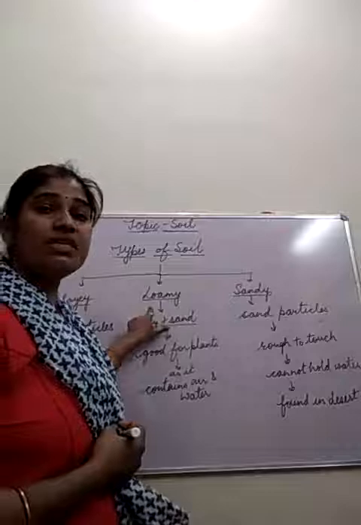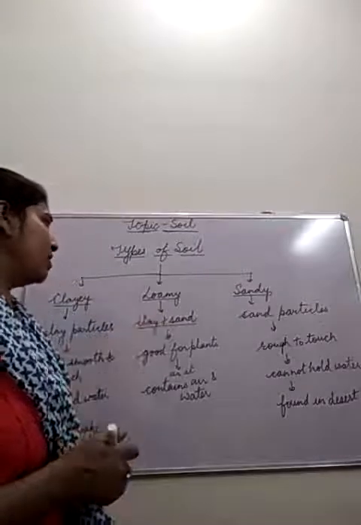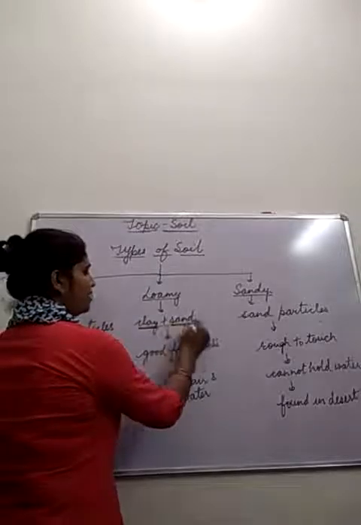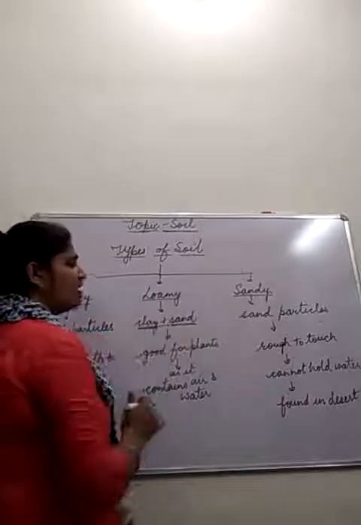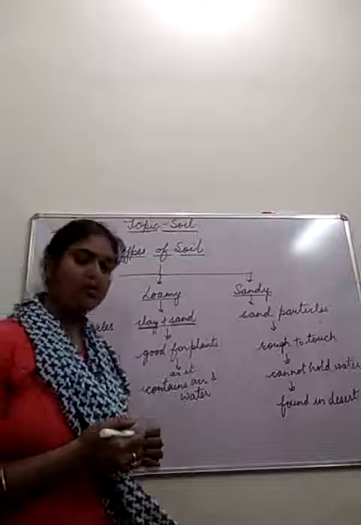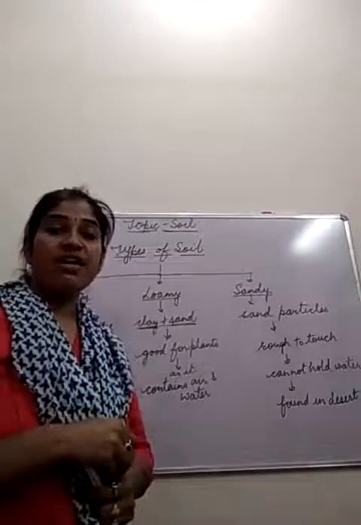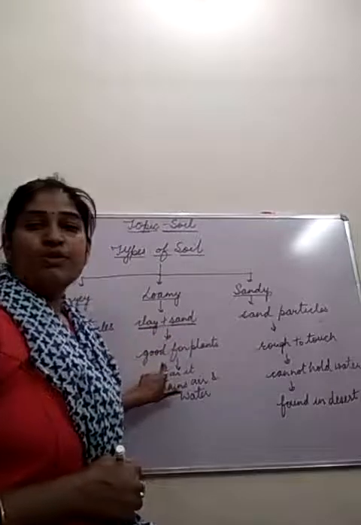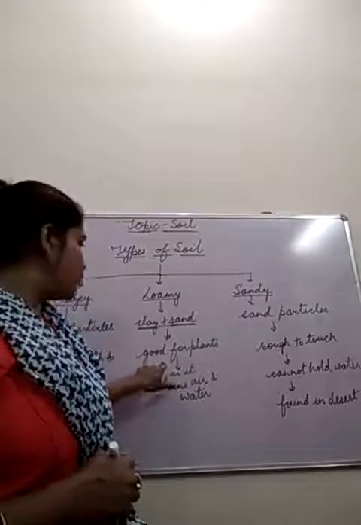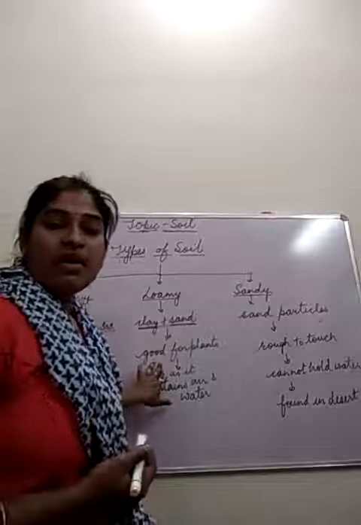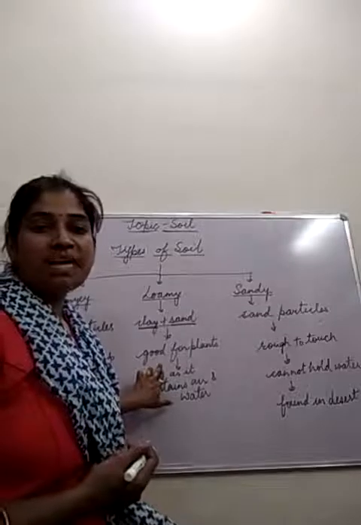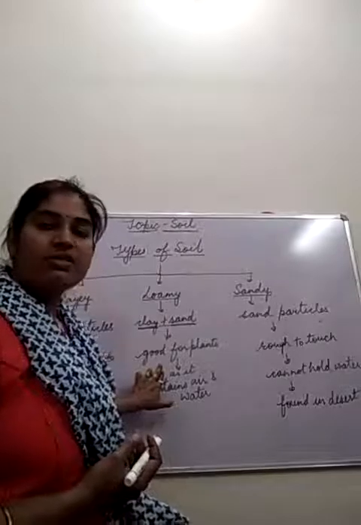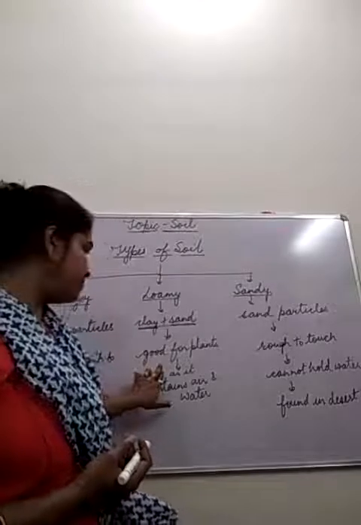Then after we would see the loamy soil. What is loamy soil? Loamy soil is a mixture of clayey soil and sandy soil. इन दोनों का जो मिक्सचर होती है वो लोमी सॉइल होती है. And loamy soil बेटा, it is very fertile to grow crops. It is a very good soil to grow crops. So we can say this can come in a question also, which soil is best for growing crops. In that you can write the answer, loamy soil is best for growing crops.